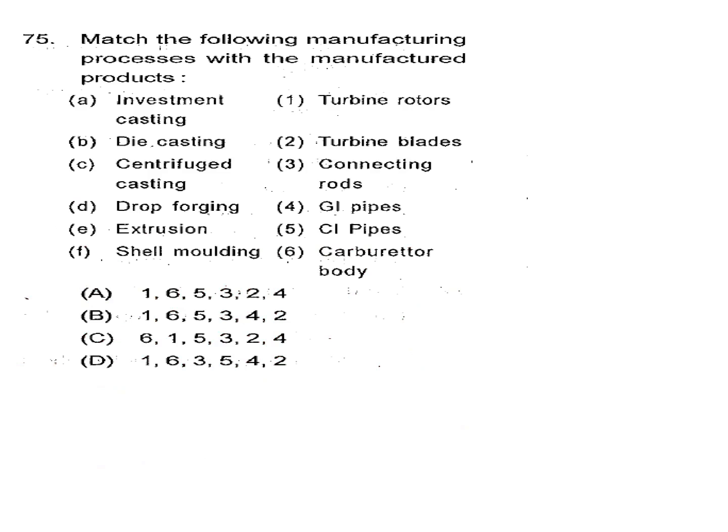Match the following manufacturing processes with the manufactured products. D is drop forging. We already discussed drop forging for connecting rod. So D is 3. So this one is not possible. Then go for extrusion. E, it's for galvanized pipes. E is 4.